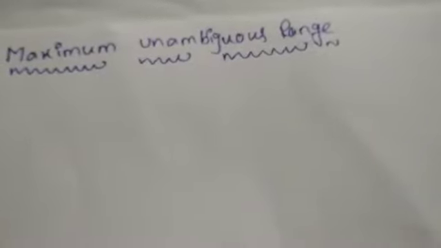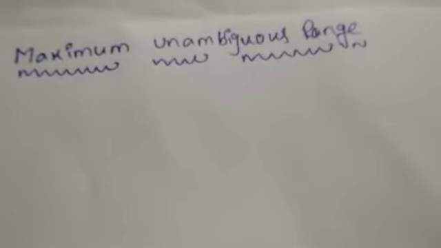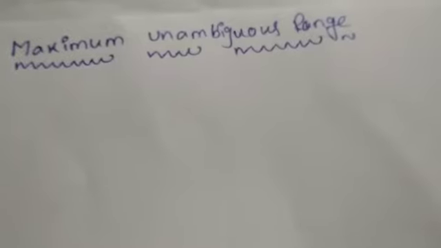In this session, I will explain the maximum unambiguous range concept. Before that, as we already discussed in the basics of radar, we discussed a simple radar system. In that, we have a transmitting section and a receiving section.